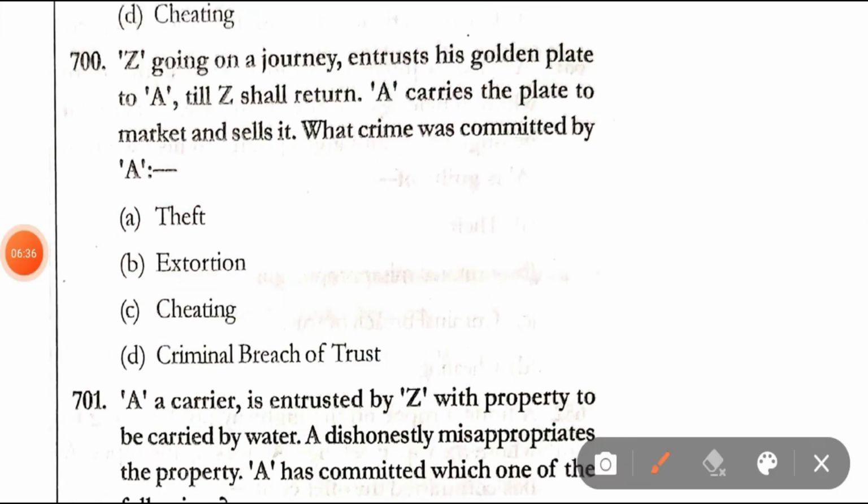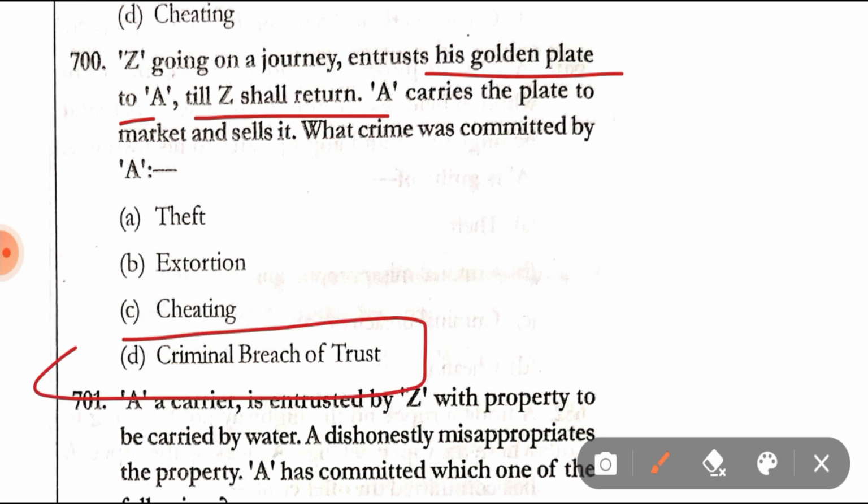Question number 700. Z, going on a journey, entrusts his golden plate to A till Z shall return. A carries the plate to market and sells it. What crime was committed by A? A has committed a crime of criminal breach of trust.